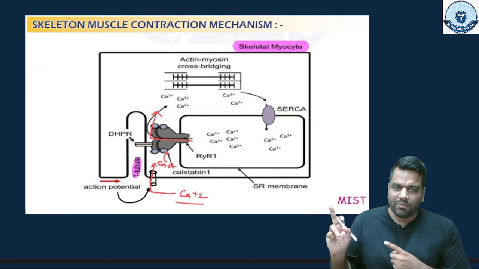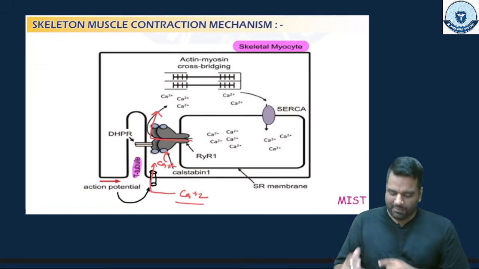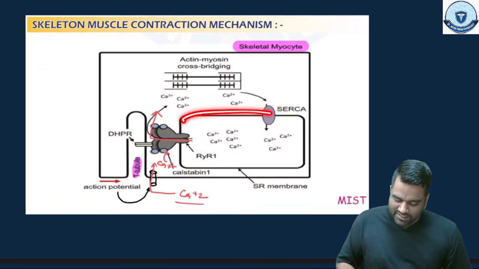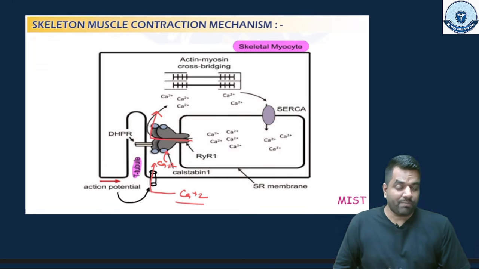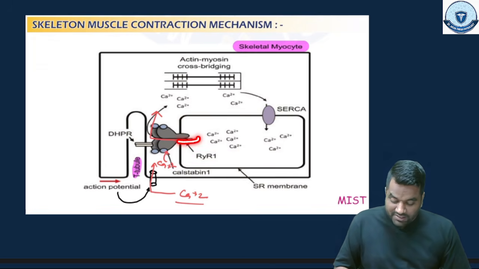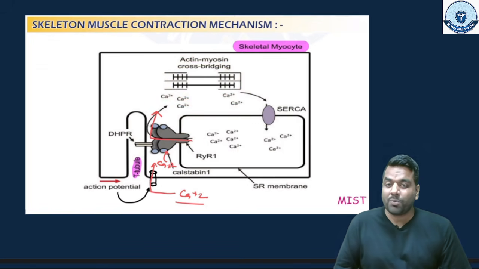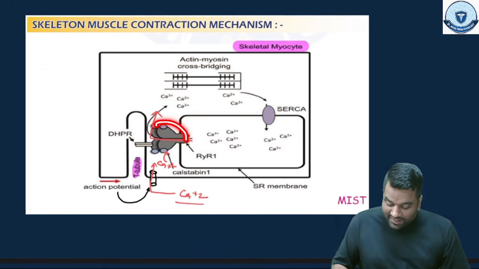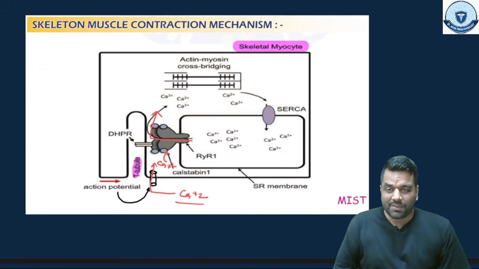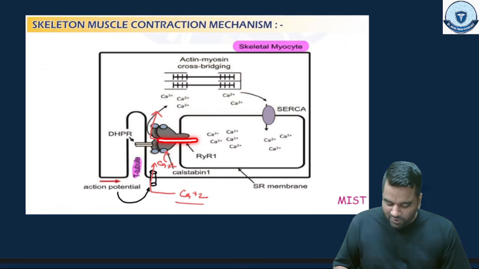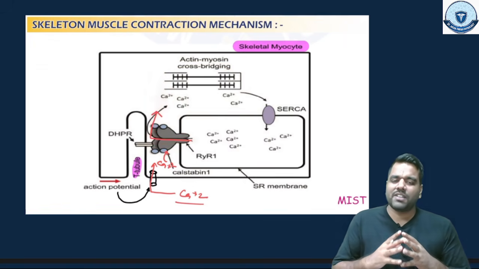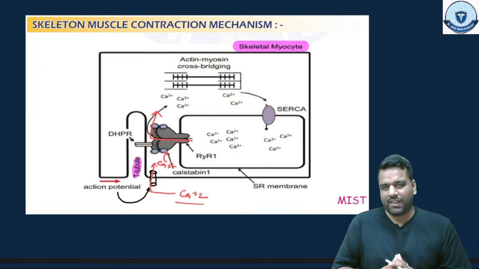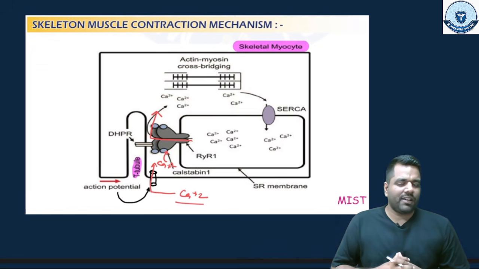This was the diagram which you studied multiple times, and you know that this is the sarcoplasmic endoplasmic reticulum, which is the bank of calcium. और ये कैल्शियम चाहिए था अपने को muscle contraction के लिए, जो bind होता था with troponin C. And who was the gatekeeper? Gatekeeper was the ryanodine receptor. So when this ryanodine receptor opens, calcium moves out, it binds with troponin C, leading to muscle contraction by actin-myosin coupling. जब भी muscle का contraction होता है बेटा, there is always the generation of heat, right?